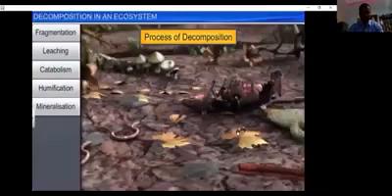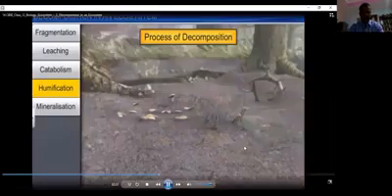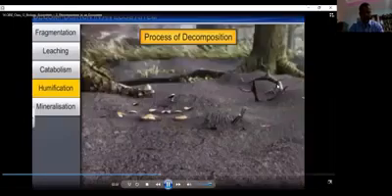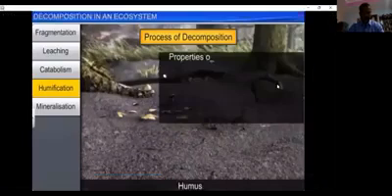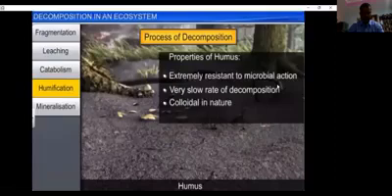The next step of decomposition is humidification. where the detritus gets converted into a dark, amorphous substance called humus. Humus is extremely resistant to microbial action, and thus has a very slow rate of decomposition. Moreover, it is also very colloidal in nature, and therefore serves as a source of nutrients.